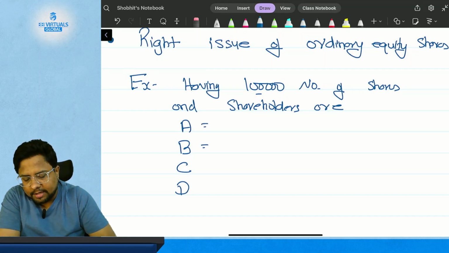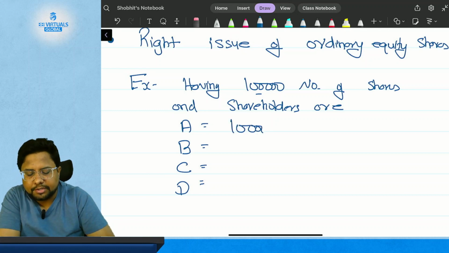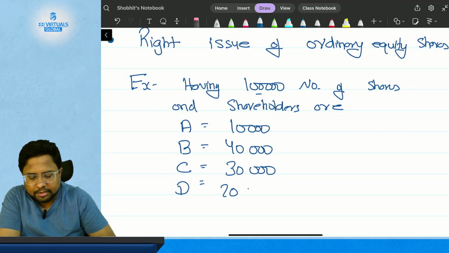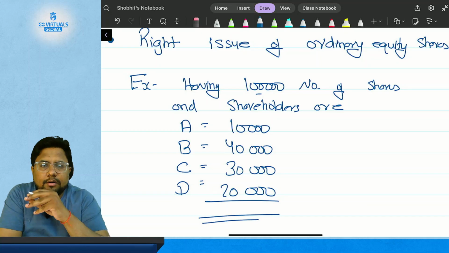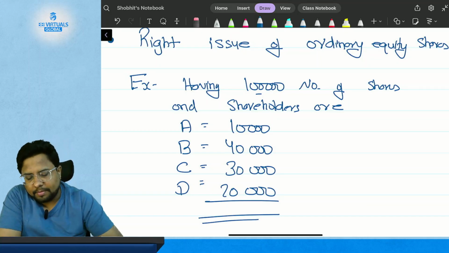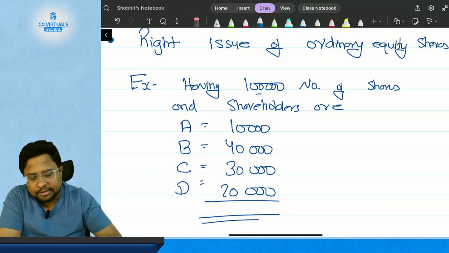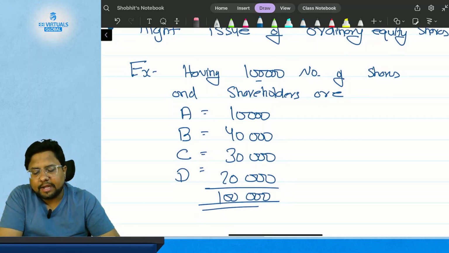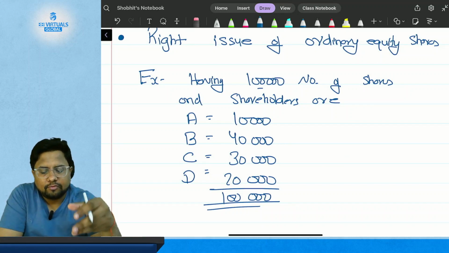Now suppose A, B, C and D have the following number of equity shares. A has 10,000 equity shares, B has 40,000, C has 30,000, and D has 20,000 equity shares. If you add this up, 10 plus 40 is 50, 50 plus 30 is 80, 80 plus 20 is 1 lakh. So this accounts to a total of 1 lakh equity shares. That means the entire shareholders of this company are these four people.